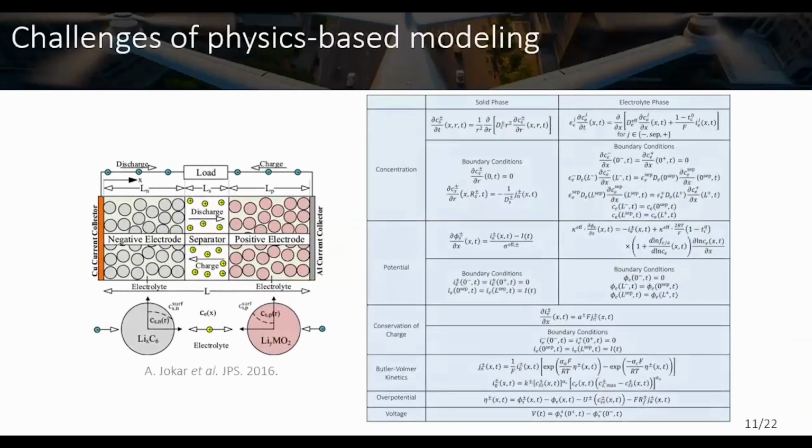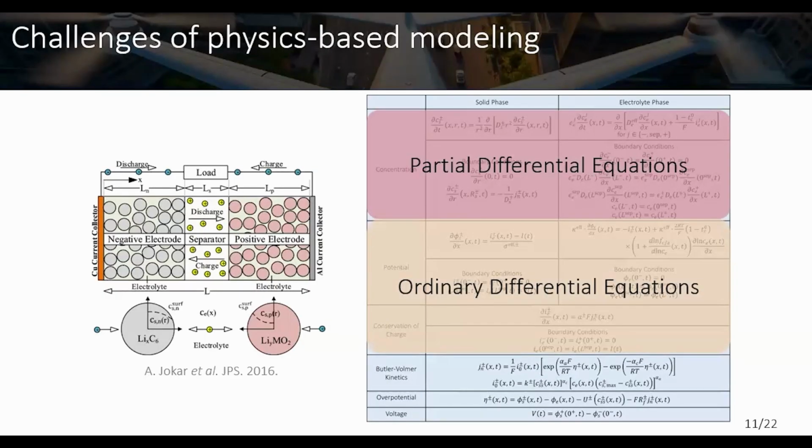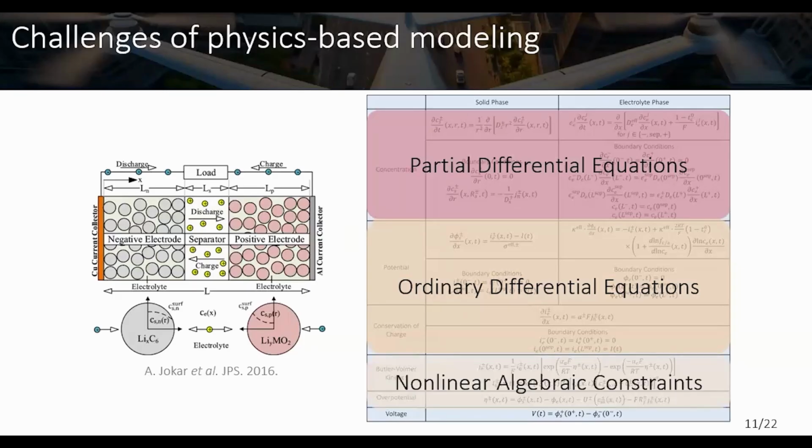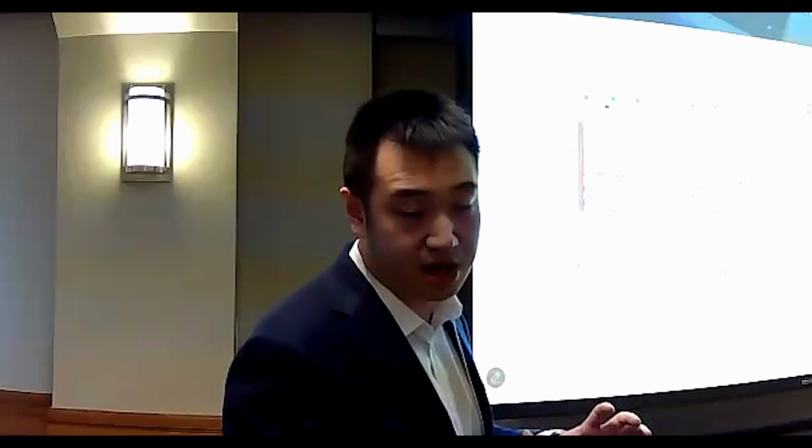Although the battery is small scale, there are a lot of complicated electrochemical reactions inside the cell. The lithium-ion concentrations are governed by partial differential equations. The potentials and the conservation of charge equations are governed by ordinary differential equations, and there are also some nonlinear algebraic constraints, such as Butler-Volmer kinetics. Finally, after you solve all these equations, you can get the prediction of the battery's voltage. What's important is that all these equations, whether PDEs, ODEs, or nonlinear algebraic constraints, are coupled with each other, so you need to solve them simultaneously to get the battery's voltage prediction.